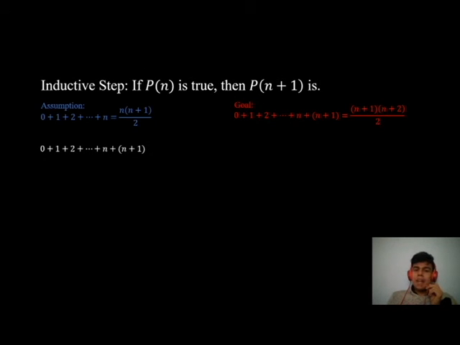Notice that there is also an if-then statement, right? What we have, and the thing that we can use, is that the property is true for n, and I wrote it here, and we have to conclude that the property is true for n plus 1. So our goal is this thing that we have here, which is only replacing n plus 1 in this formula. So what we are going to do is use this assumption to get the conclusion. So let's do it. First, we replace using our induction hypothesis.